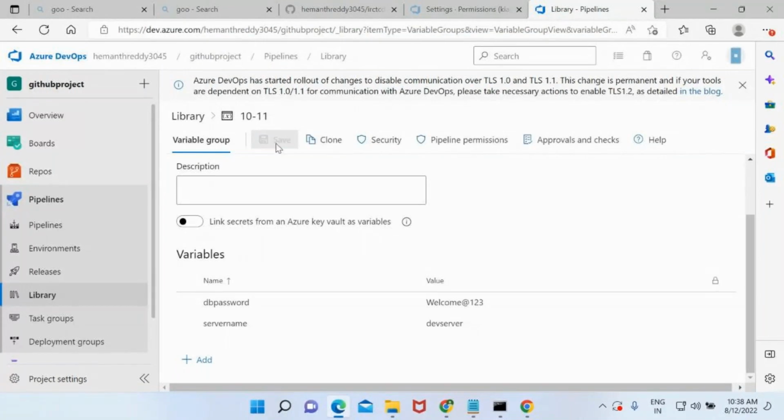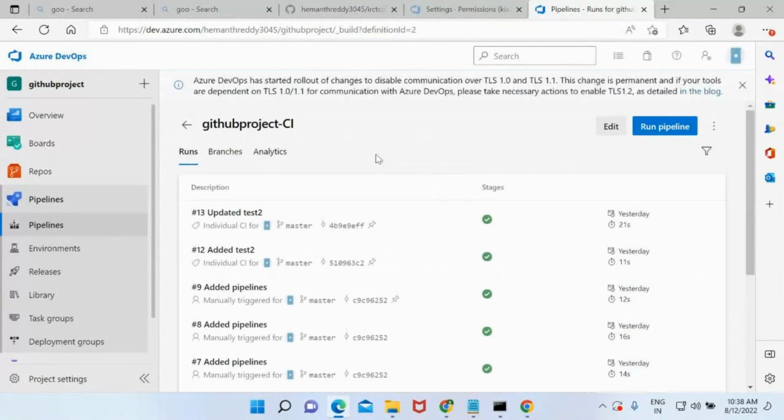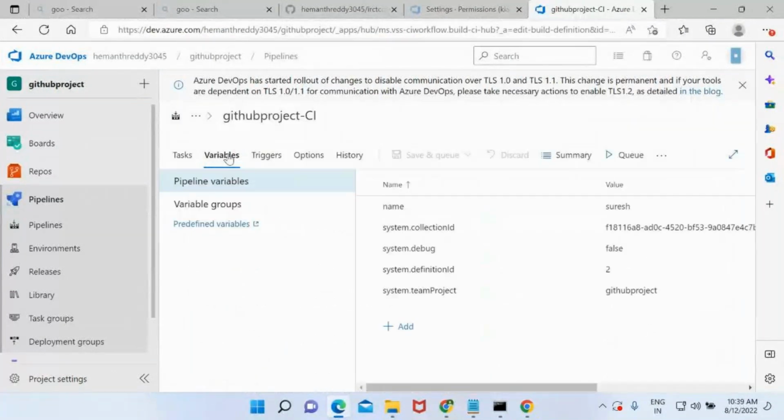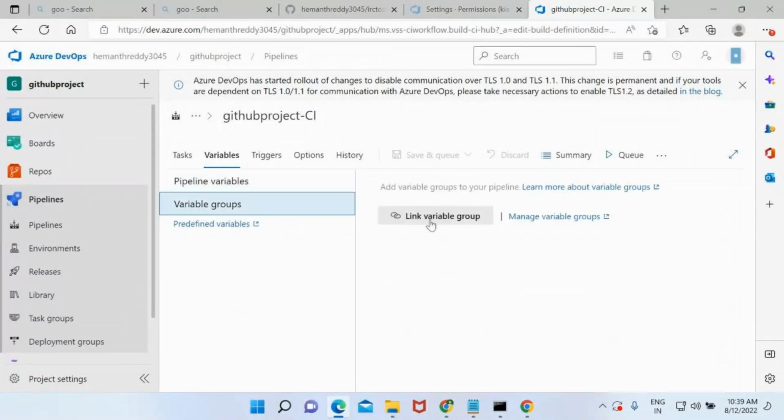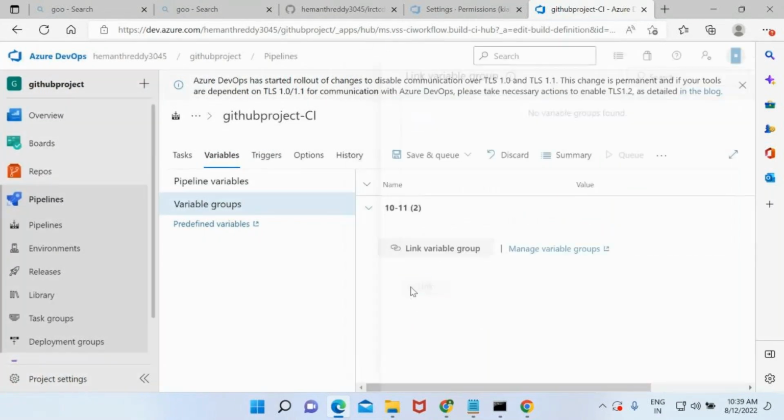I saved it. Okay. Now go to your pipelines, and I want to use those variables here. So what I need to do is go to variables, variable groups, and link the variable group here. So this is the group name, right? Copy it and paste it. Link it. Once you link it, make use of the...